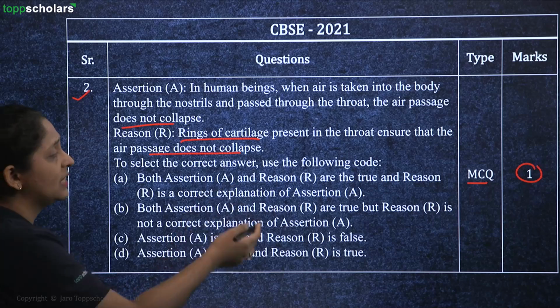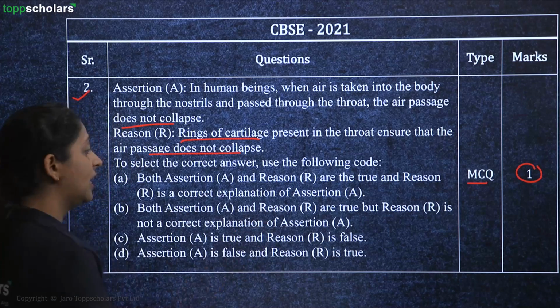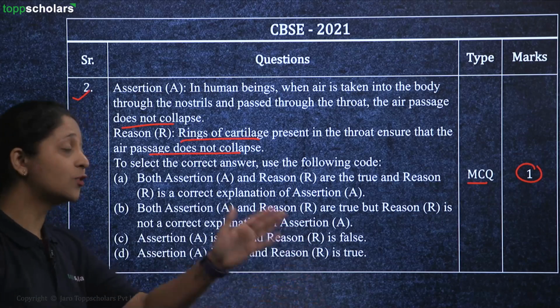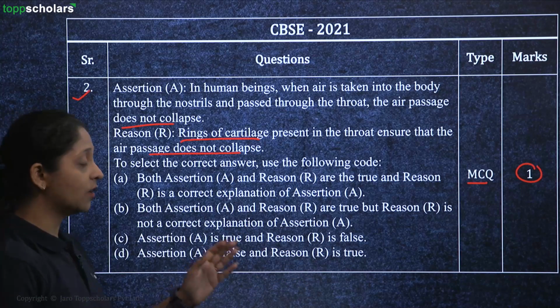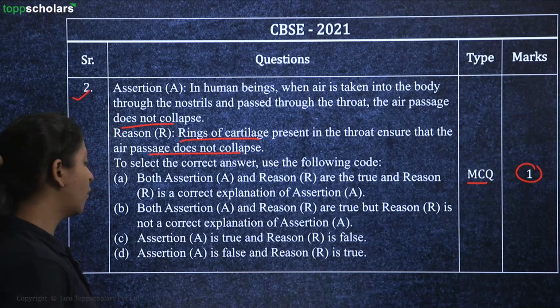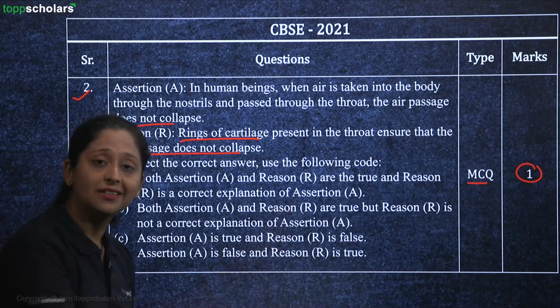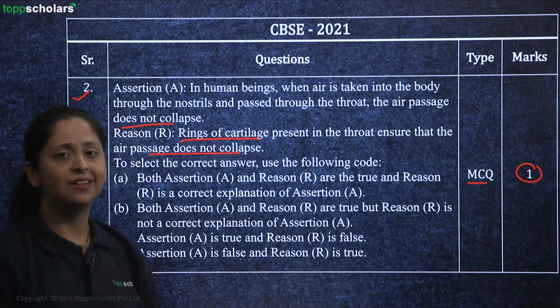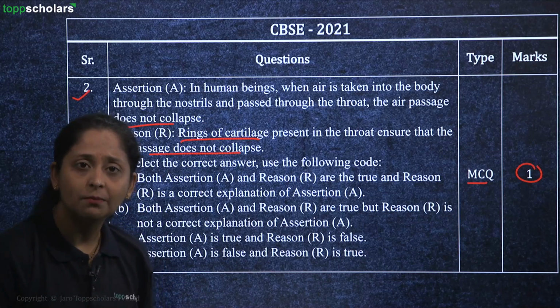Both assertion and reason are true, and the reason is the correct explanation. Both assertion and reason are true, but the reason is not the correct explanation. Assertion is true, but the reasoning is false. Assertion is false, but the reasoning is true. So out of these 4 options, you have to select the right answer and you will be getting 1 mark for that.